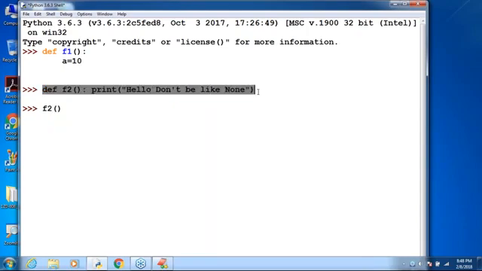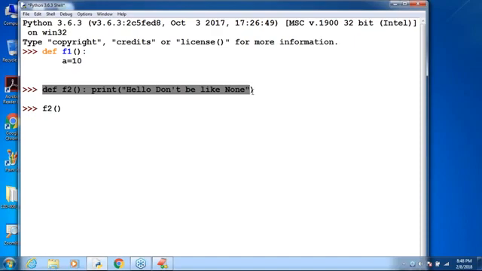I'm defining a function. For the people who are coming from other languages, you can understand it this way: here we use the word function. In Java or C or C++, we use the word methods. But here function is the most common word. In Python also, somewhere we can use methods, which I will discuss later.